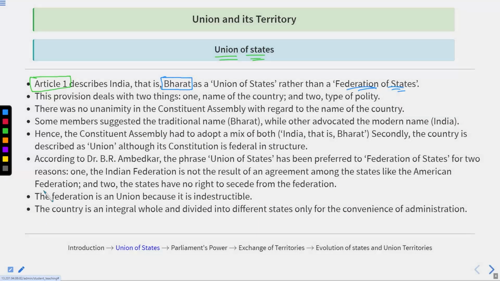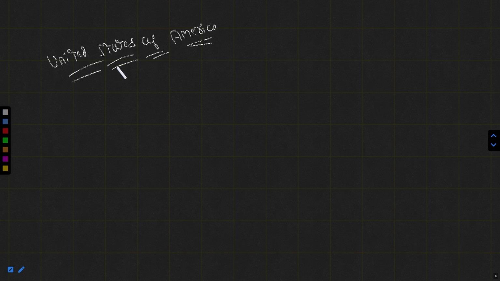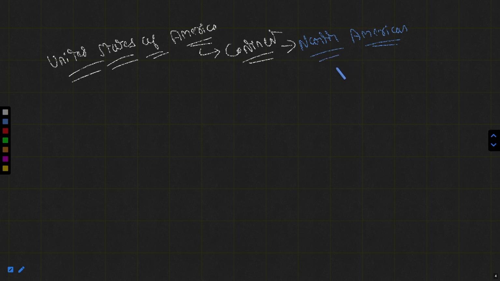So basically, if we talk about the United States of America, America is basically a continent, and the USA lies in the North American part, along with Canada.